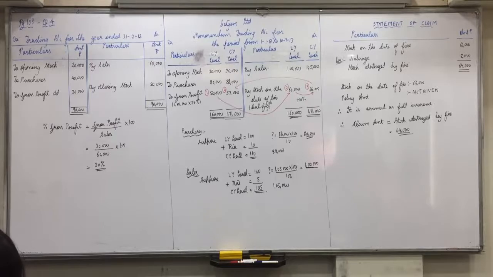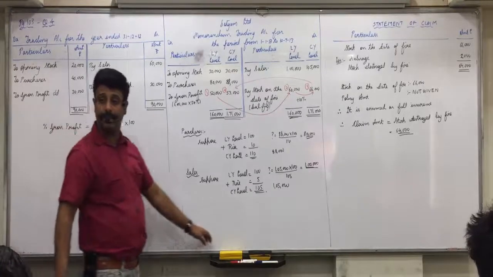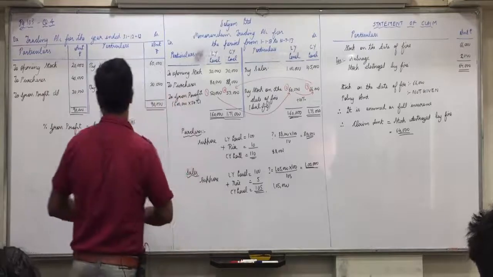Now, second point. Normal rate of gross profit will be applied on normal sales only. Abnormal sales would generally be at a loss, which will be shown in the trading account on the credit side. Understood this? So look at question number 3.